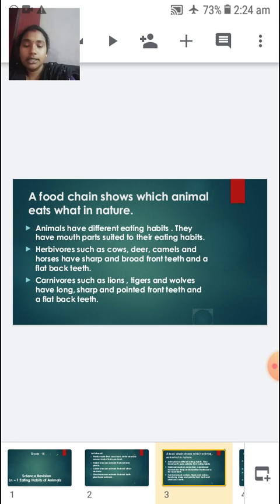So different animals have different mouth parts that are suited for their eating habits. Herbivores such as cows, deer, camels, and horses have sharp and broad front teeth and flat back teeth. Carnivores such as lions, tigers, and wolves have long, sharp, and pointed front teeth and flat back teeth.